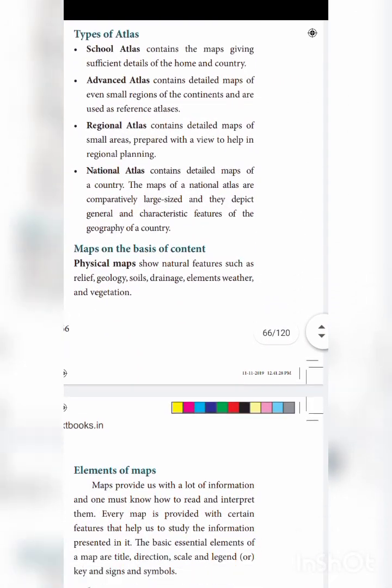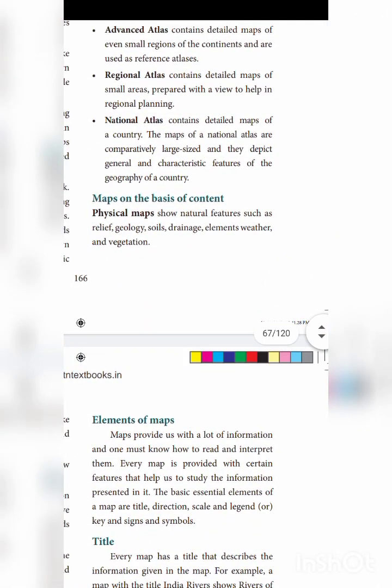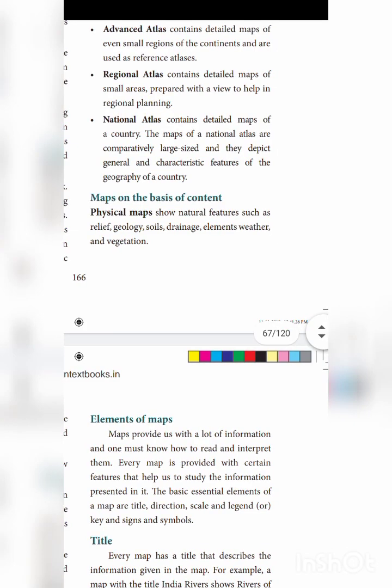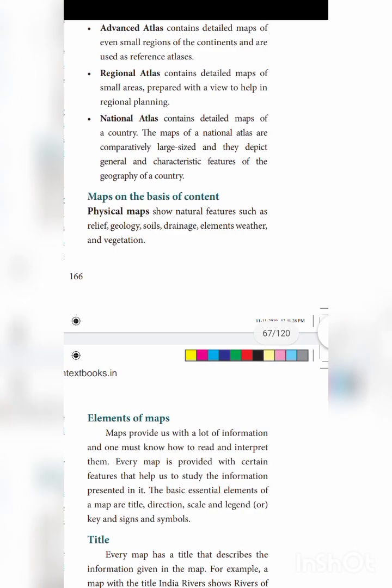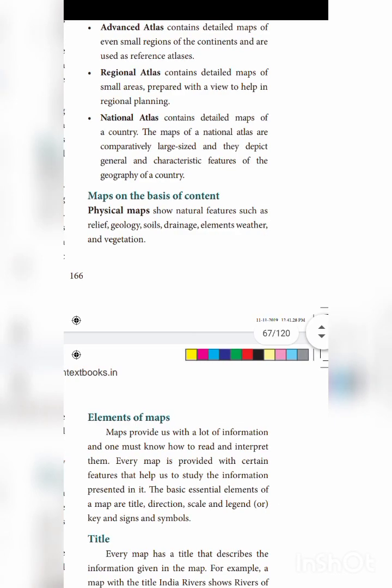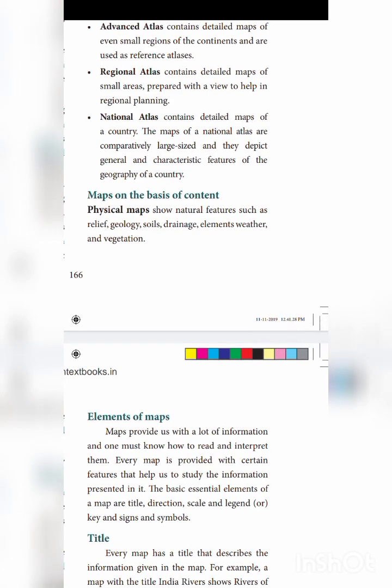See there, what is physical? Physical maps show natural features such as relief, geology, soil, drainage, elements of weather and vegetation. So about the vegetation, plants and animals, relief, mountain plains and plateaus, geology and soil, drainage is nothing but rivers. About that, if you have in a map, that map is called as physical map.